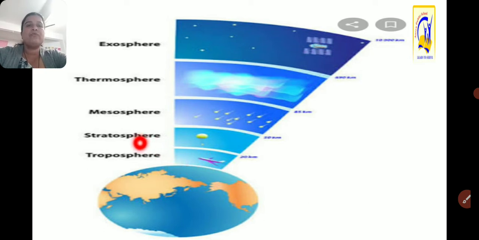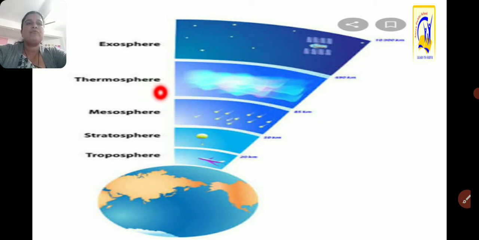Then the stratosphere, the 20 to 30 kilometer layer, is called the stratosphere. Then the mesosphere, 30 to 45 kilometers from the earth's surface, is called the mesosphere. Most probably when meteorites fall from space, they get burnt in this layer, the mesosphere.